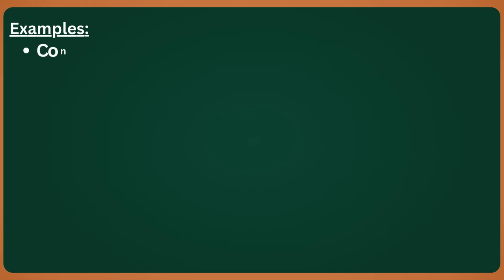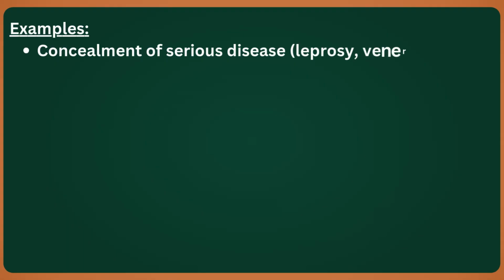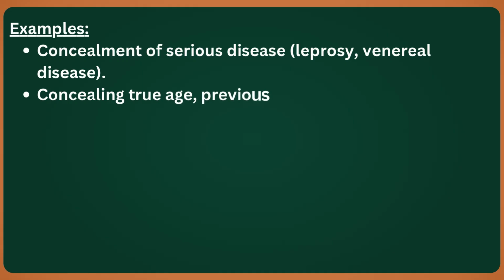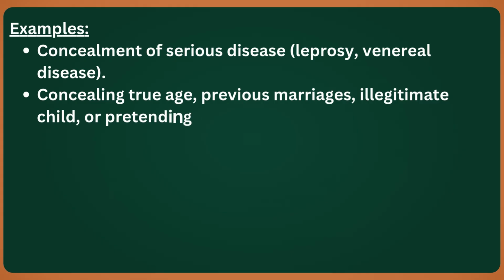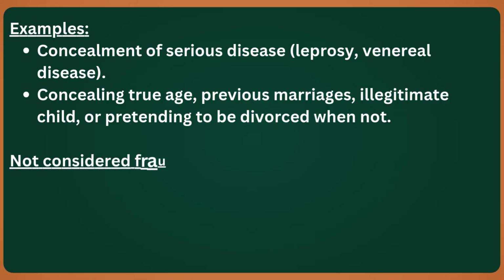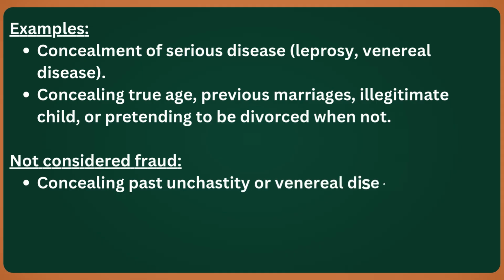Let's look at some examples of fraud under Section 12, clause C. Fraud includes concealment of a serious disease, such as leprosy or a venereal disease, hiding true age, concealing previous marriages, not disclosing the existence of an illegitimate child, or even pretending to be divorced when in fact the divorce has not taken place. On the other hand, certain things are not considered fraud.